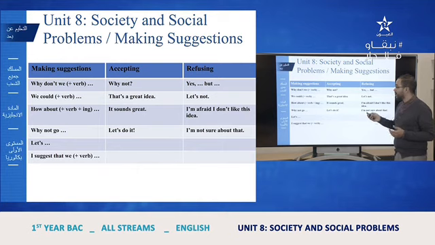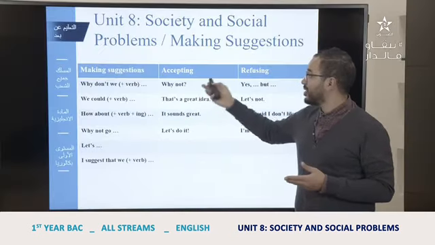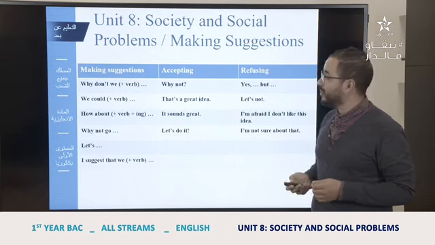That sounds great, that sounds good. Or let's do it. If you refuse, you can say yes, but, for example, but I'm not sure I can do this, or you can suggest another activity, or let's not, or I'm afraid I don't like this idea, or I'm not sure about that. So we can make suggestions, accept or refuse.